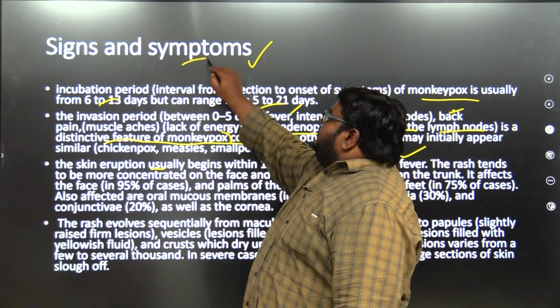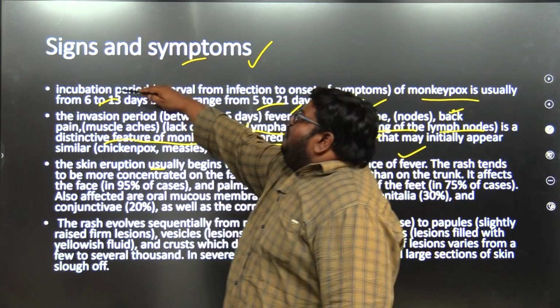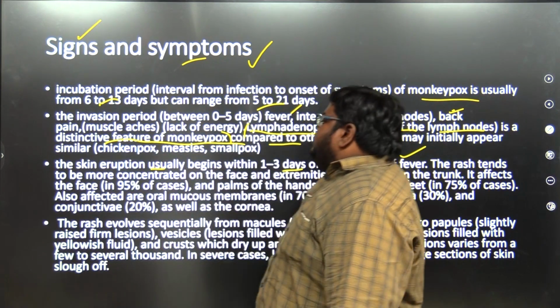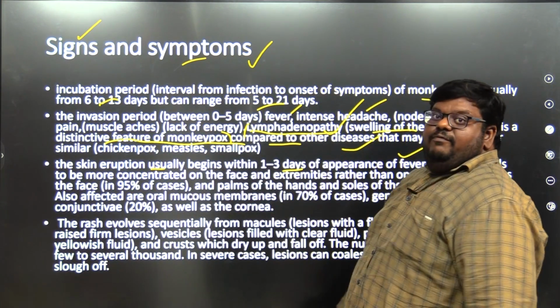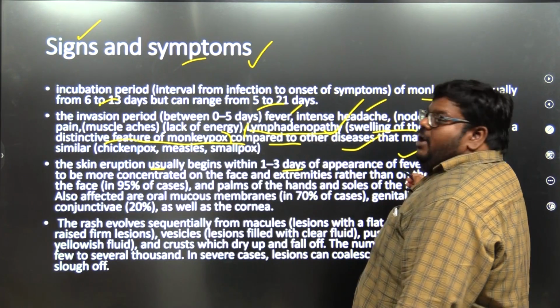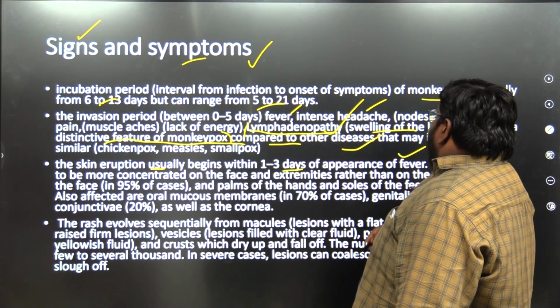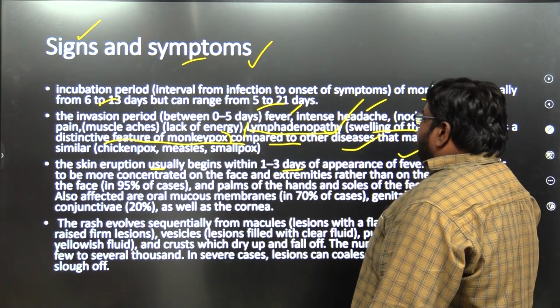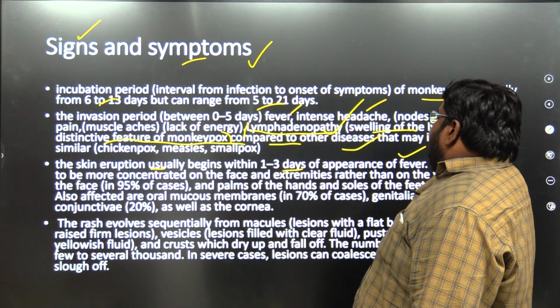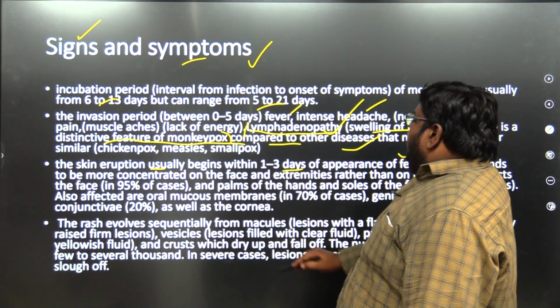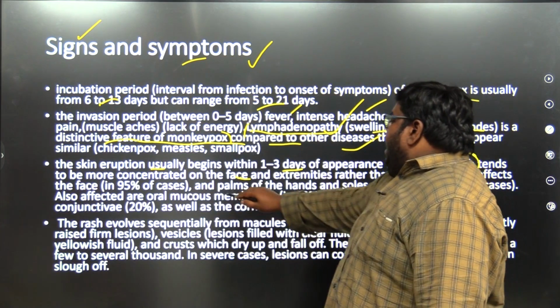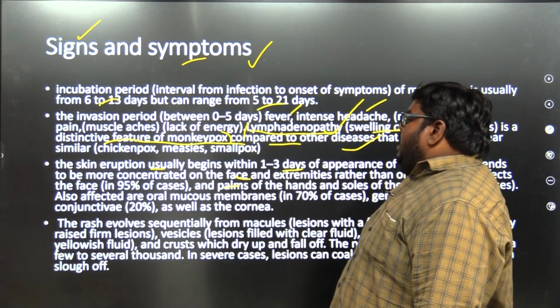We have seen the symptoms. Now we're going to see the signs. What is going to happen? We have to be very alert. See this one, the appearance of rash. We can find the rash in the trunk region, in the face region, and on the palms, where it may erupt.